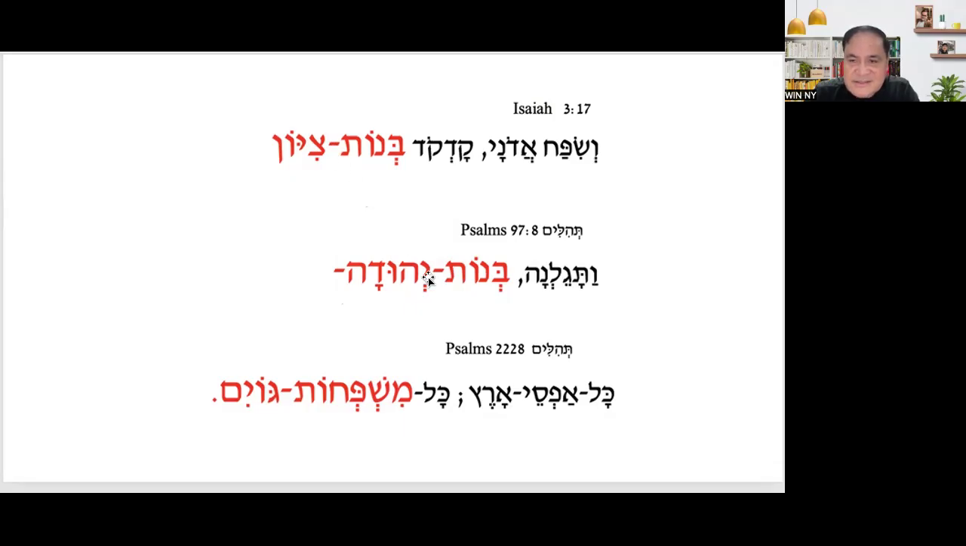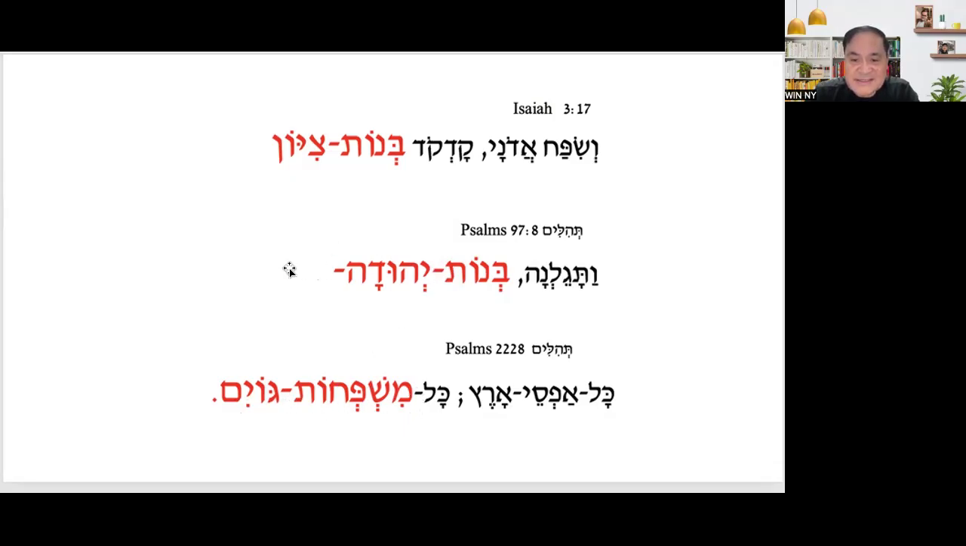There is a hyphen there. It represents that these are word pairs. All right, so look at the third one, Psalm 22:28. Kol mishpachot goyim. This kol is also included in the word pair. That's why it is a word pair string, Kol mishpachot goyim, because they are hyphenated.